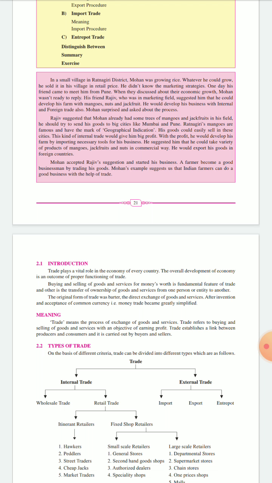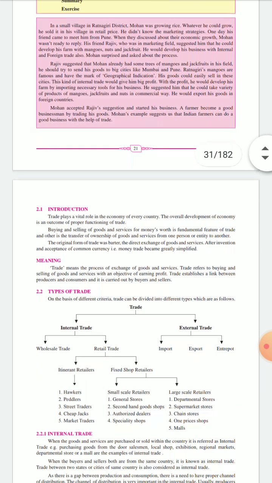Trade is what? It is a process of exchanging goods and services. Okay, it is basically what? It is buying and selling of goods and services with the object of earning profit. Okay, why does trade take place? It is only for earning profit. So that's why it is known as an economic activity, and economic activity comes under business activity.